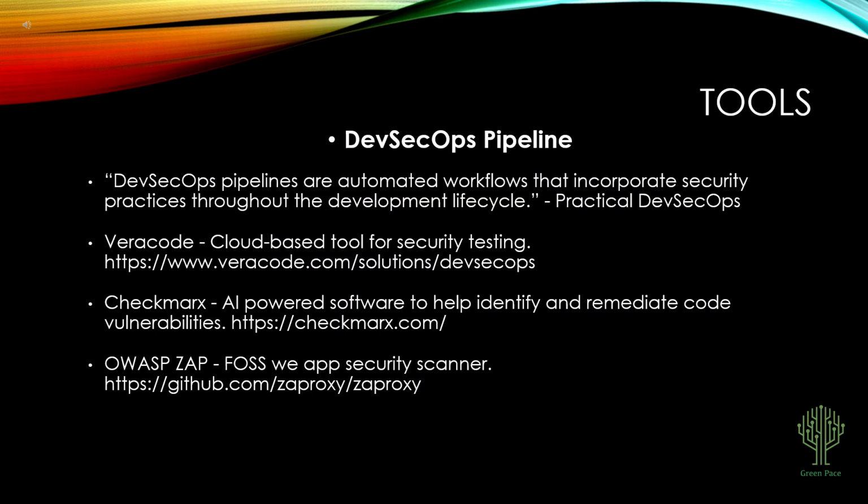Veracode provides cloud-based static analysis. Checkmarx uses AI to surface and prioritize vulnerabilities. OWASP ZAP automates web application scanning as a free, open source option. Together, these tools shift security left, finding issues during development, not after deployment.